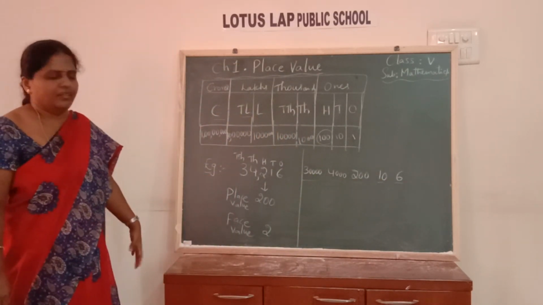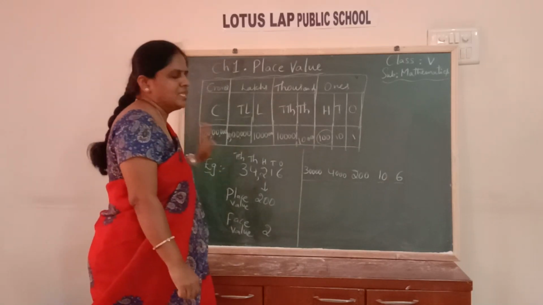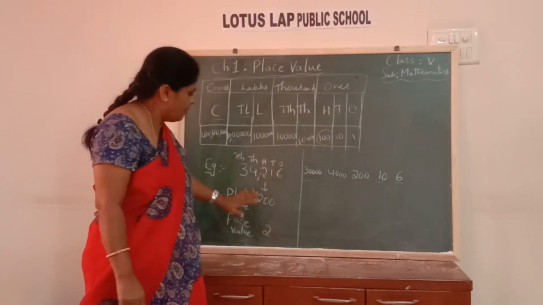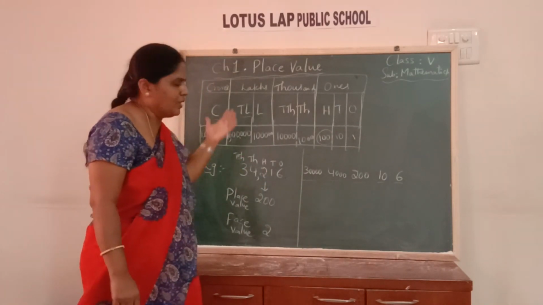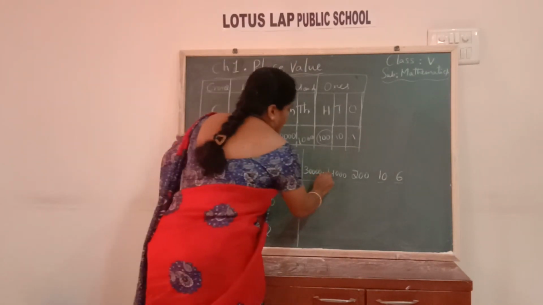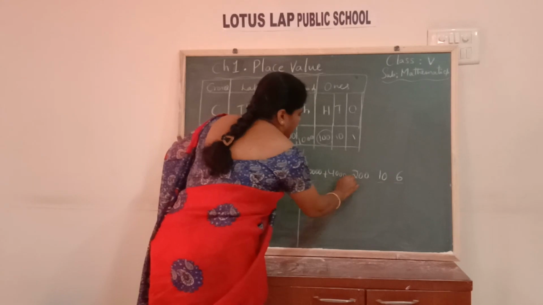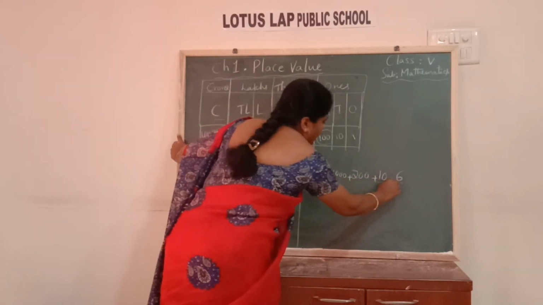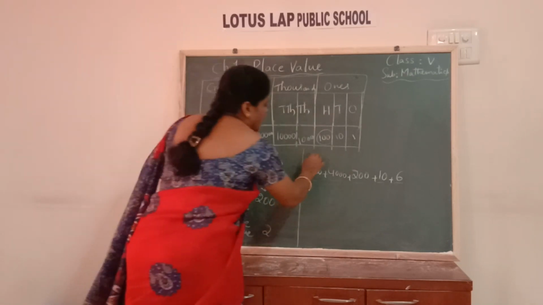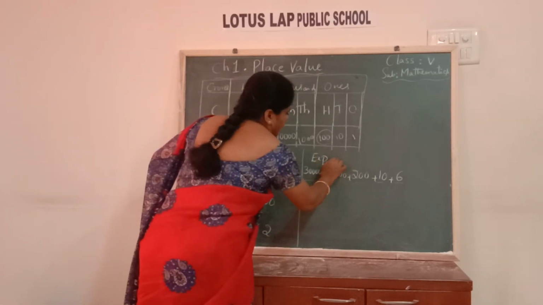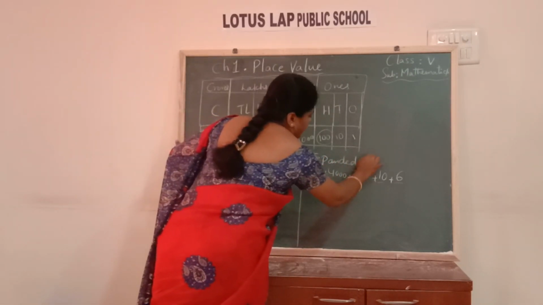Okay children. Then coming to expanded form, children. Okay, now I have written the place values of each digit. When I add these place values, it is called the expanded form of the given number, children. What is expanded form?